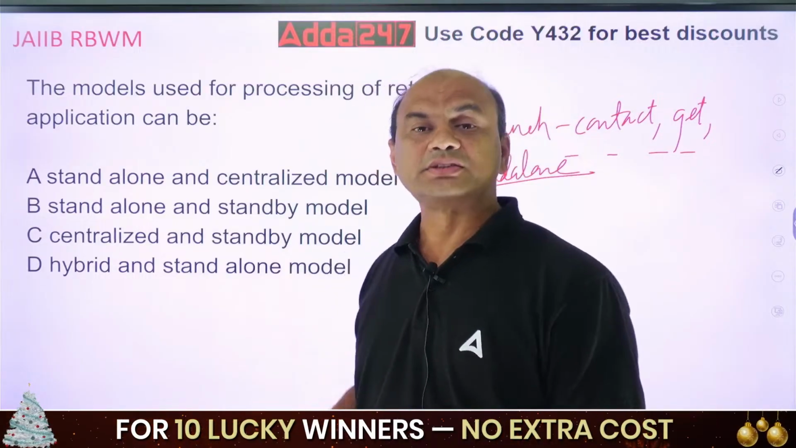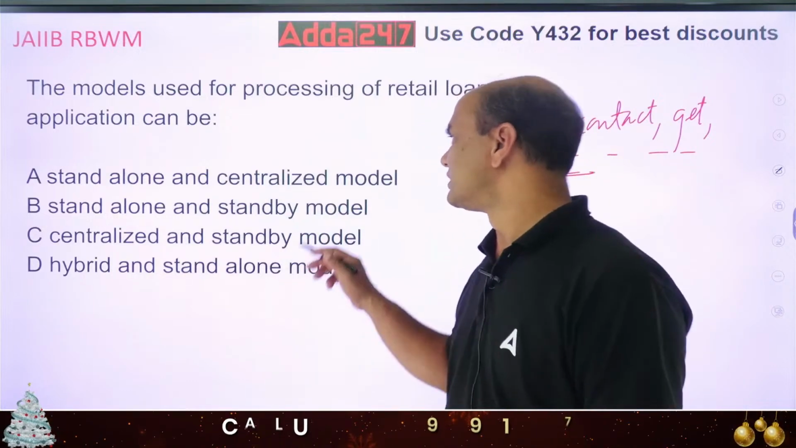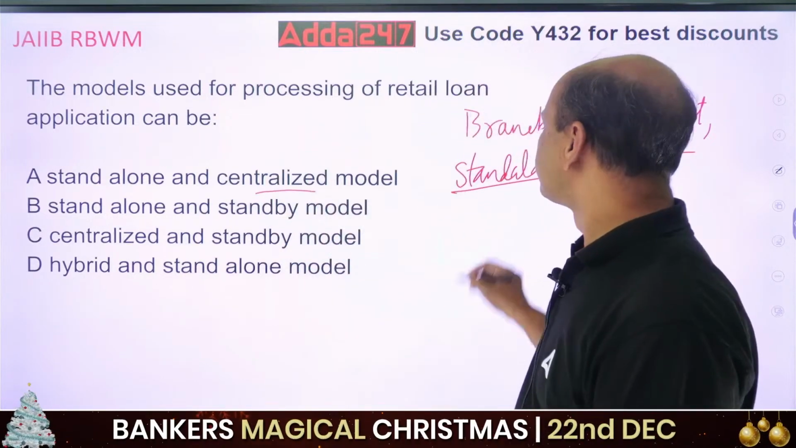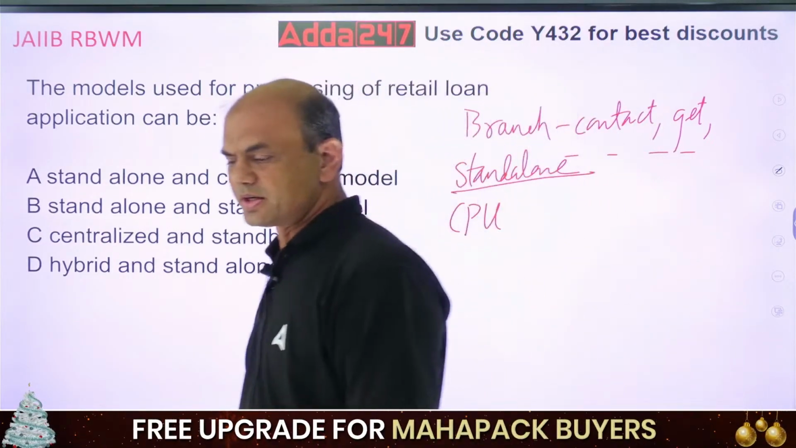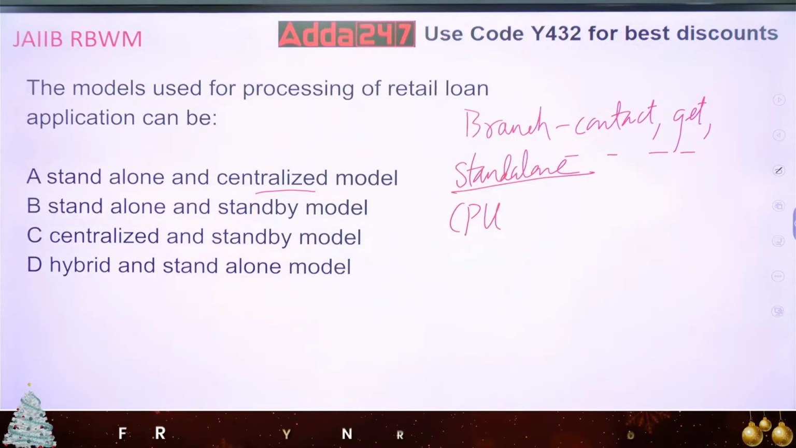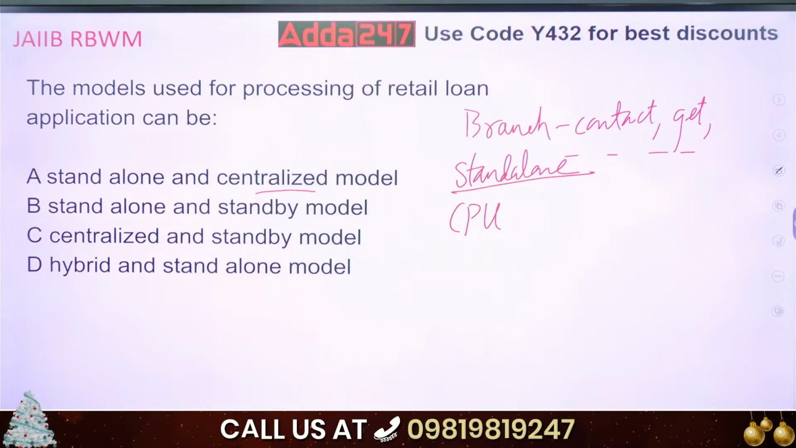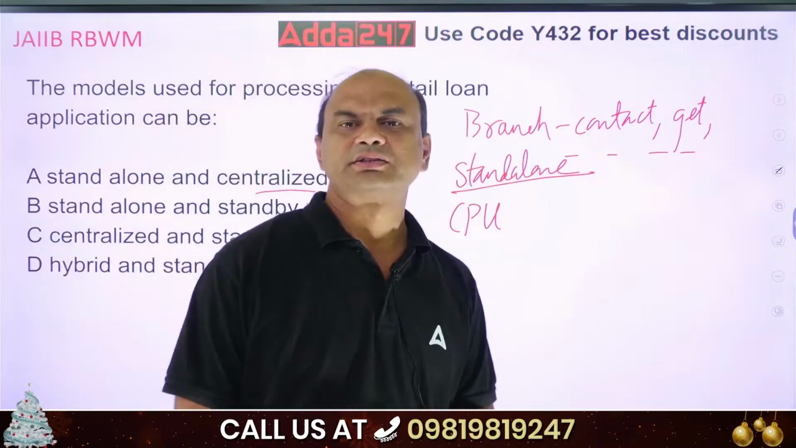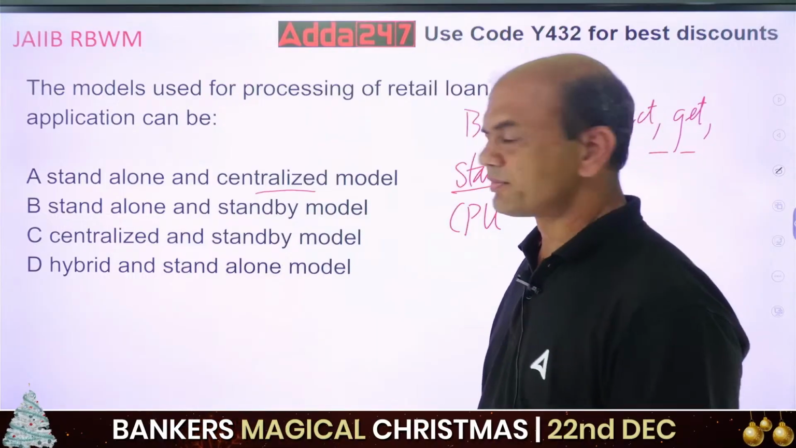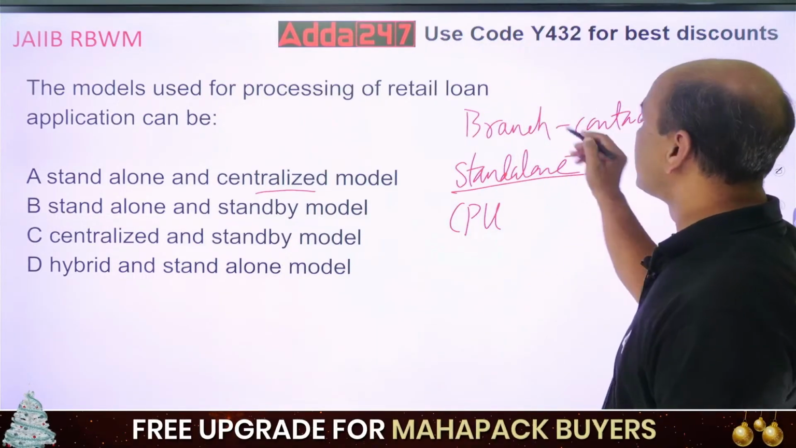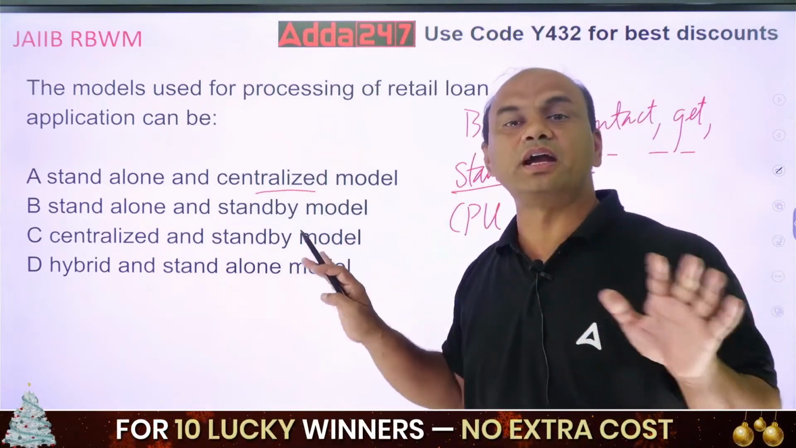Now second point over here is CPU model, centralized model. So CPU model means what? Centralized processing unit, CPU. It's like this server system. In a bank also you have the servers, right? It is similar to that, server systems. So what is CPU model? Under CPU what happens? Branches act just as a courier person. Means what? See, here in the branch model, what was it, standalone? Everything was done by the branch.